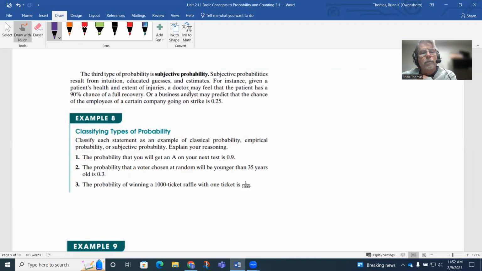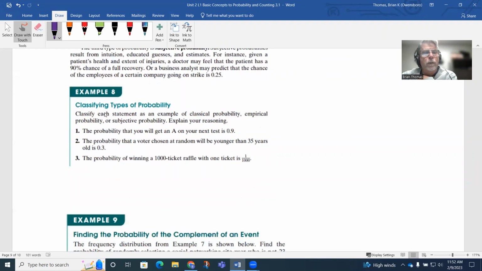But I would say a doctor is probably going to be basing it on past experiences, but we also know that each individual is different. So there's no guarantee that the surgery and getting a full recovery is possible. So anyway, things like this are considered subjective. So let's look at example A here. Classify each type of probability. So again, we have those 3 different types of probability: classical probability, empirical probability, or subjective probability, and explain your reasoning.